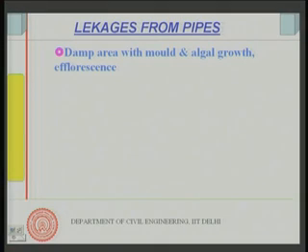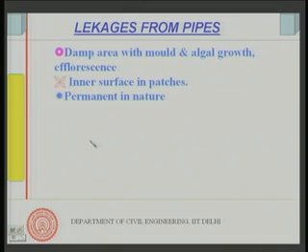Now, if it is leakage from the pipe, you will find a damp area, and then mold and algal growth will also take place. Some efflorescence you will always see. This mold and algal growth you see with all kinds of dampness. On the inner surface in patches you will see it, and it is generally permanent in nature, because pipes are used most of the time.